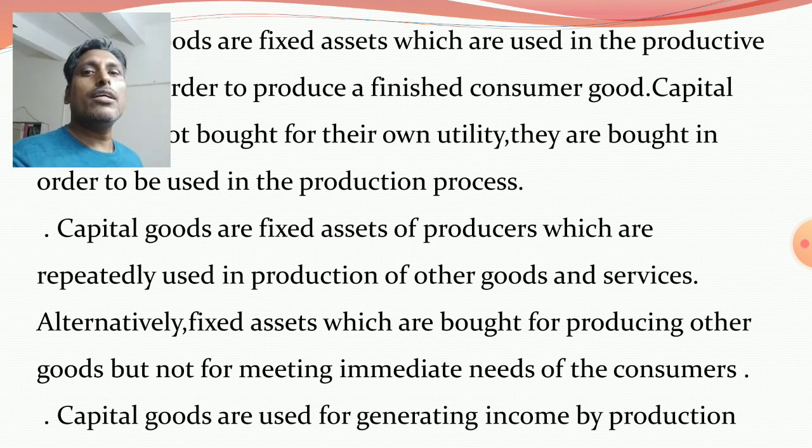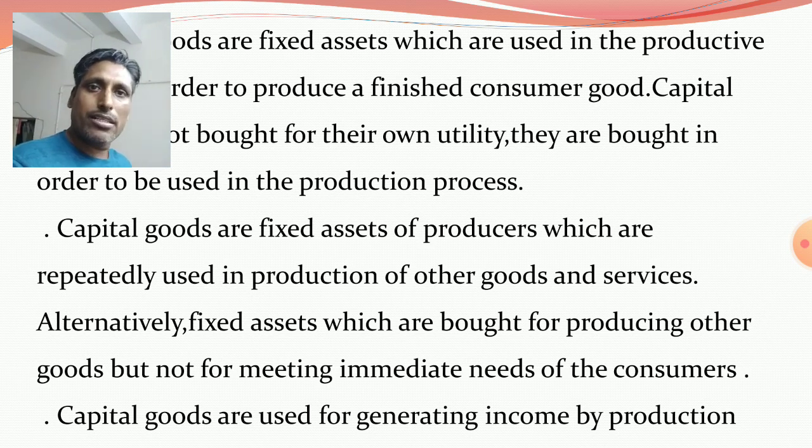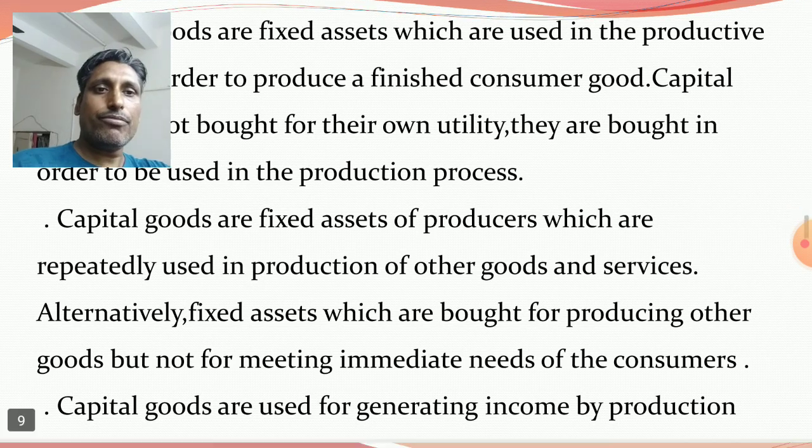Then these goods are sold in the market, and then they fulfill the needs of the consumers.